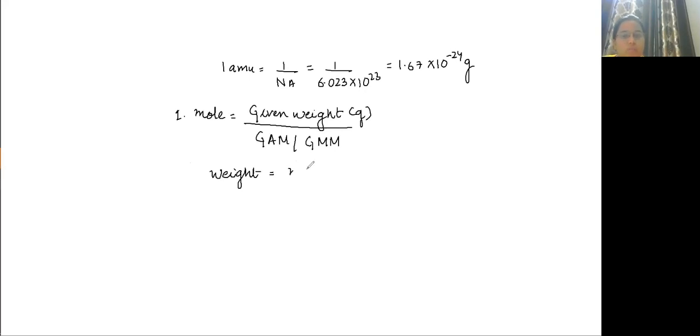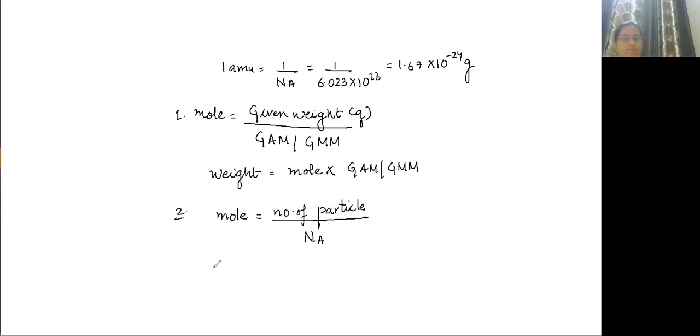Weight will be equal to mole into gram atomic mass or gram molecular mass. Second formula is in terms of number of particles. Mole is equal to number of particles, particles can be atom, ion or molecule, it depends, divided by Na. Number of particles is equal to mole into Na.